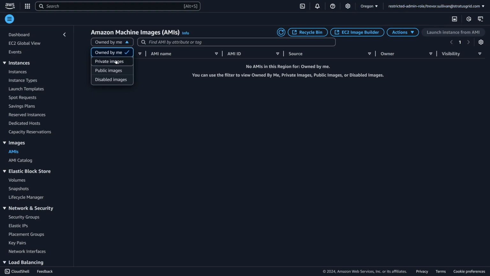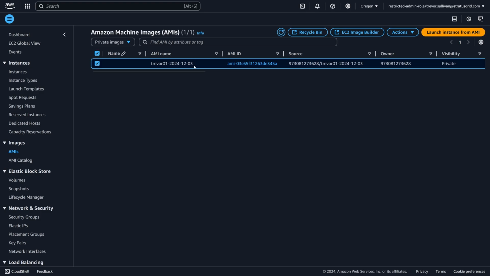If I look at private images here, what it shows me is the image that I created earlier today, because I've already shared that image in the available state with this AWS account. You can see that the owner account ID right here is 9730. I'm currently in the 6546 account, but the 9730 account actually owns that image and shared it with me. So I didn't have to copy that image between different accounts or anything like that. I literally just created it in one account and then shared access to it. So it still has the same AMI ID across every account that it's shared with. It's just that I now have access to it from this account.